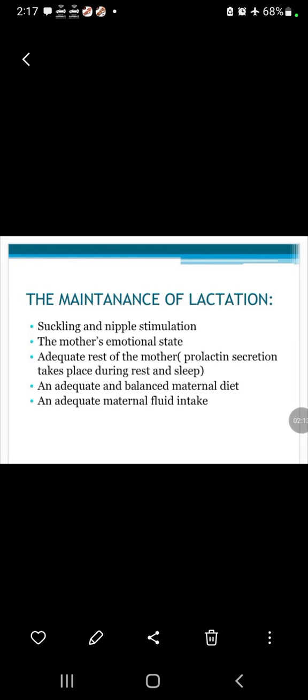The maintenance of lactation depends on suckling and nipple stimulation, the mother's emotional status, and adequate rest of the mother. Prolactin secretion takes place during rest and sleep. An adequate and balanced maternal diet and adequate maternal fluid intake are also needed.